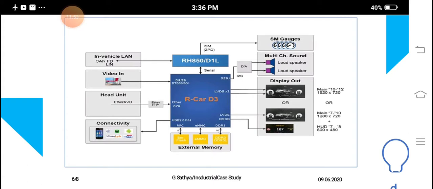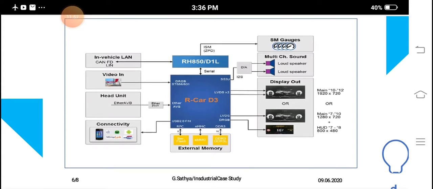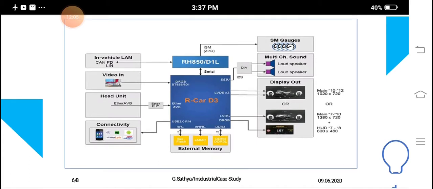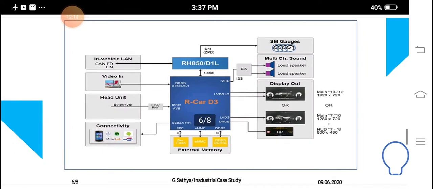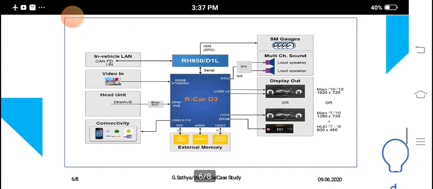R-Car M3 has the function and performance of its predecessor, the R-Car H3, that is based on the R-Car specification. If it is M3, H3, D3, more specifications are available. The D3 is mainly used for graphic cluster systems, and E3 provides a solution for full graphics cluster systems with a large TFT panel. And R-Car V3M is shown in our diagram. It is for steering control and camera applications, that is front camera applications.